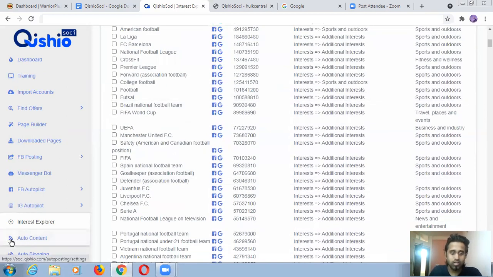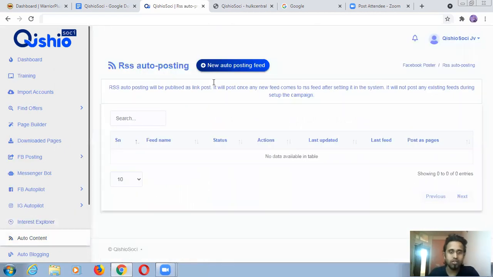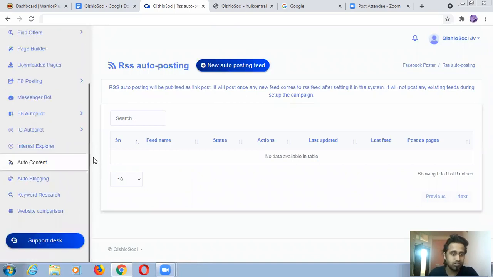This is auto content. You can see the RSS sign here. Just click on this and let's see what will be here. I'm just closing this right now. I'm just checking all these things because we have to discuss each and every feature. Later you can do all these things. This is for interest. Here you can do some keyword research, also auto blogging and all.